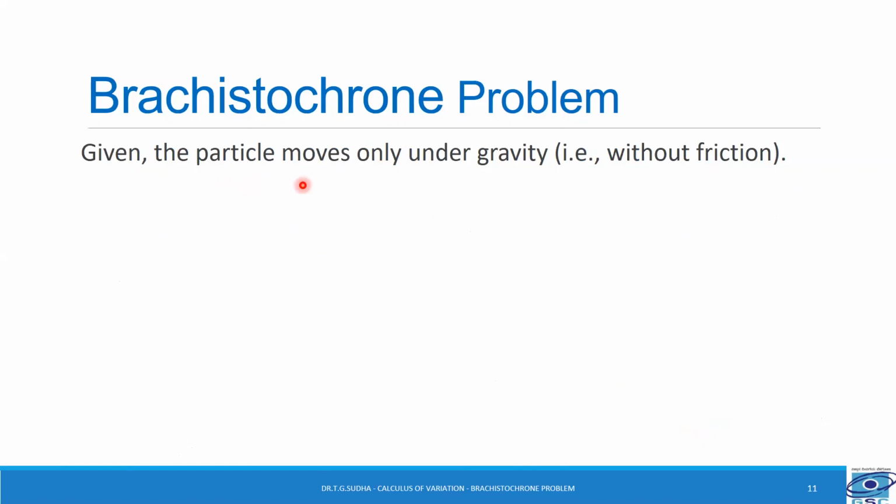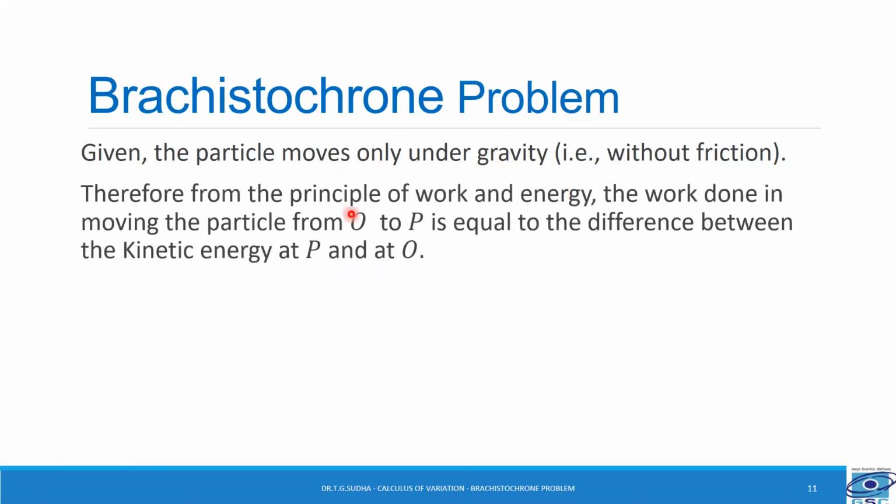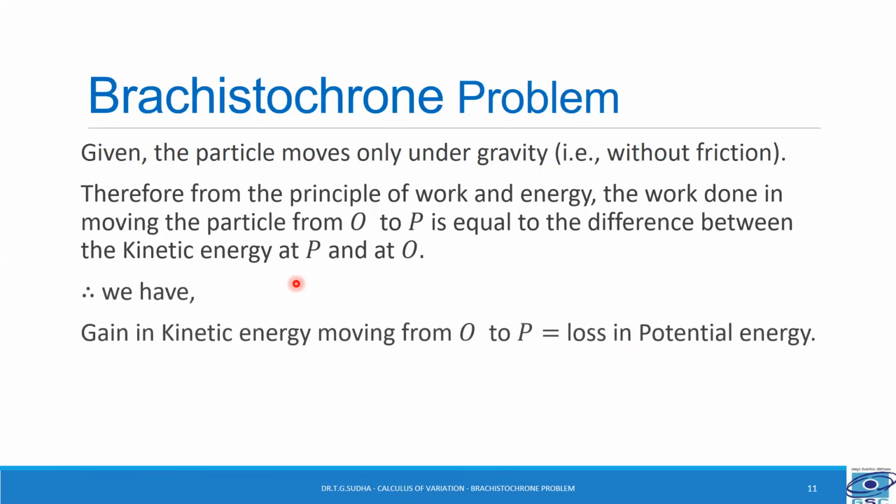Given the particle moves under gravity only, that is without friction, therefore, from the principle of work and energy, the work done in moving the particle from O to P is equal to the difference between the kinetic energy at P and kinetic energy at O. So we have gain in kinetic energy moving from O to P is equal to loss in potential energy.